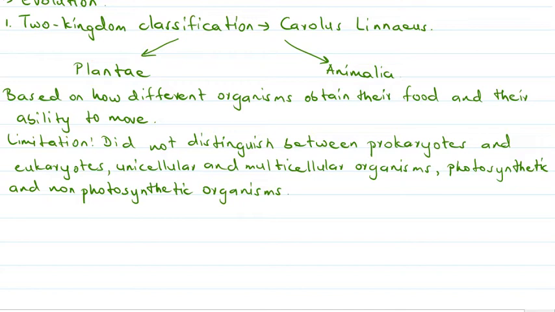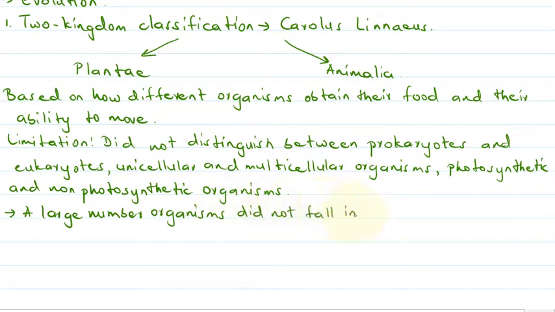Even though this process of classification was easy to understand, a large number of organisms did not fall in either of the category.